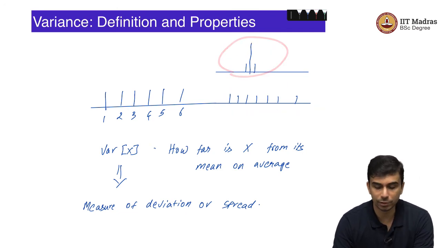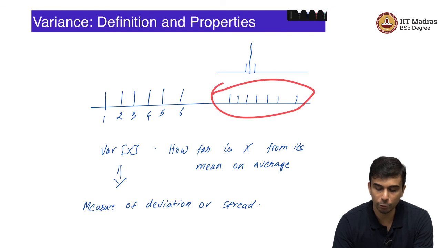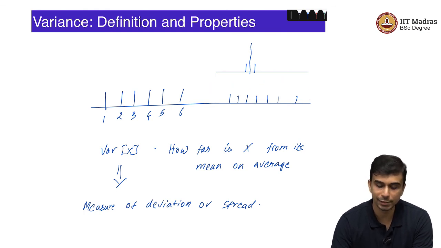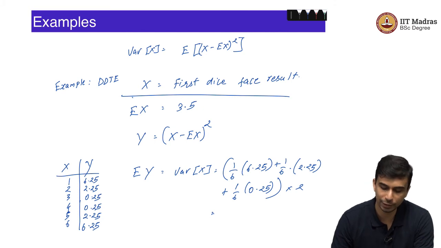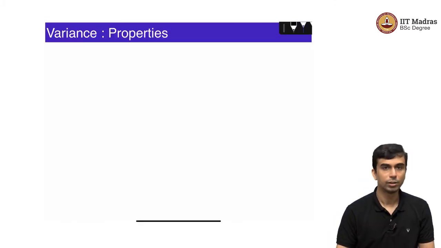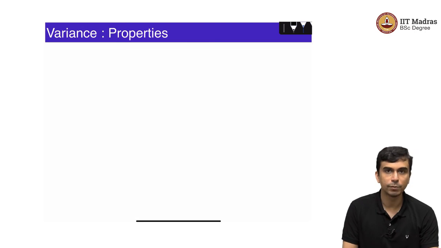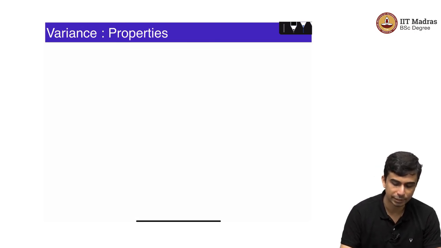This particular PMF is less spread out when compared to this PMF. So, you can immediately say that the variance of this random variable is lesser than the variance of this random variable. So, the variance captures the measure of spread or deviation of the random variable from its mean. Okay. So, we will now take a look at some of the properties of the variance.